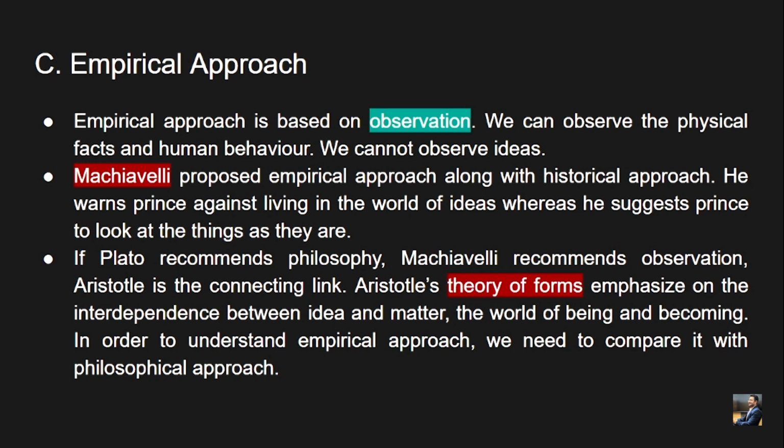So Machiavelli proposed the empirical approach along with the historical approach. He warns the prince against living in the world of ideas, whereas he suggests the prince look at things as they are. Okay, so he suggests the idea that the prince should be a lion and a fox at the same time, right? His notion of being pragmatic and at the same time connected to history is very important.